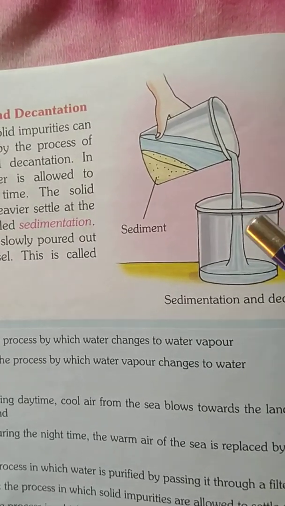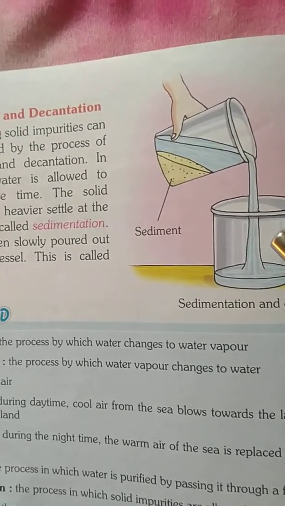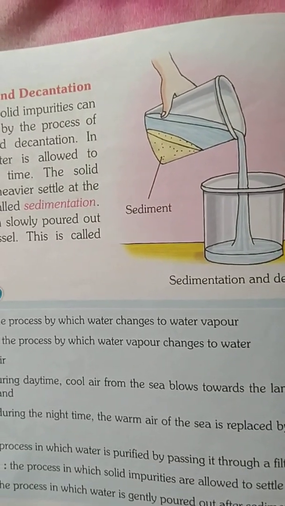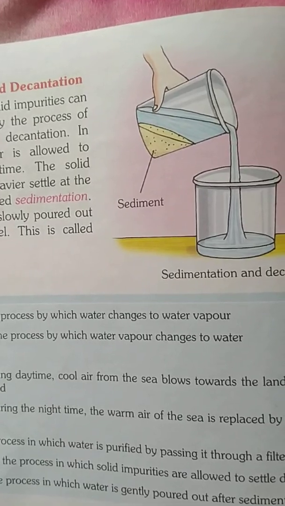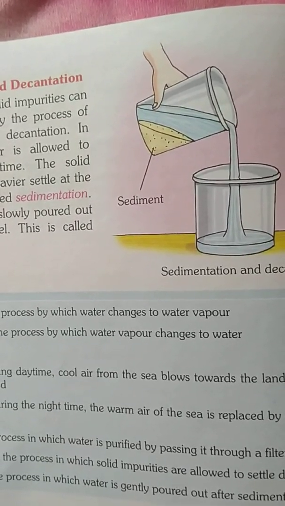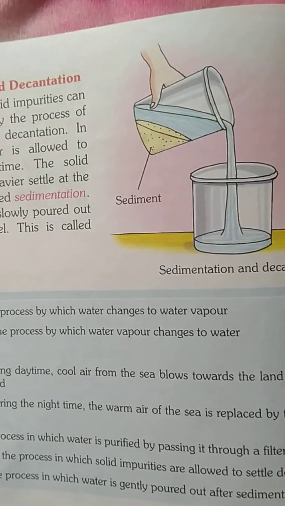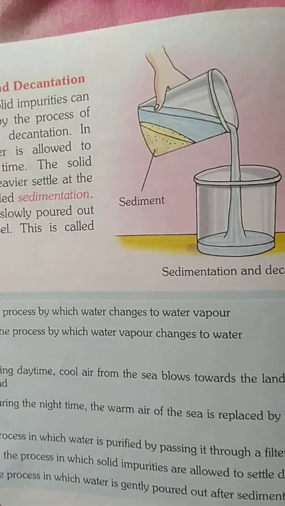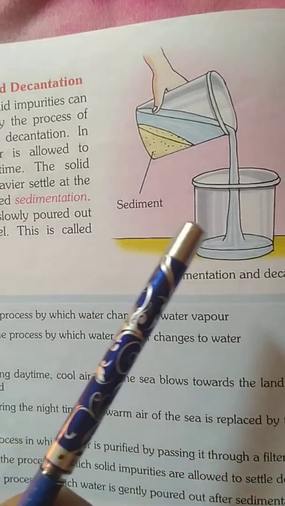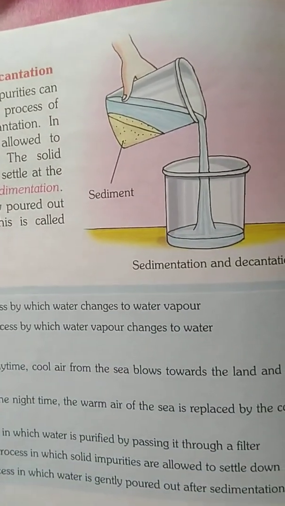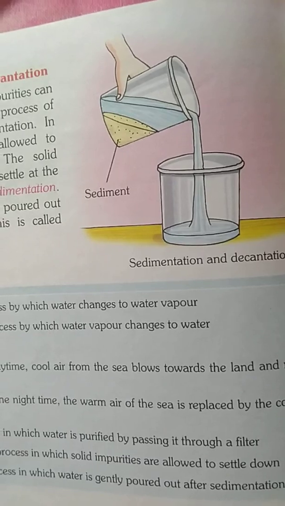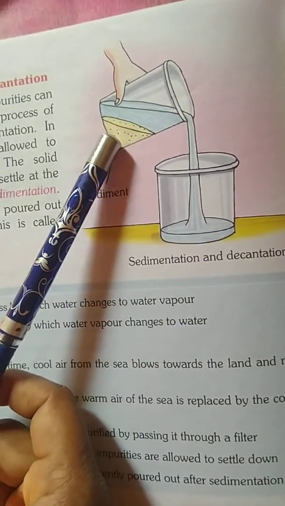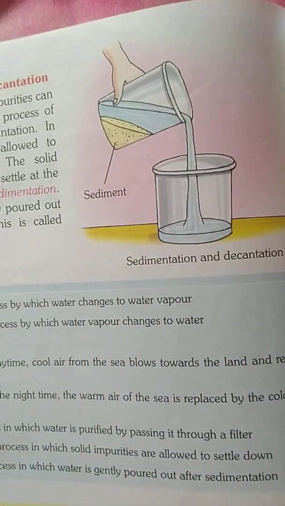The water is then slowly poured out into another vessel. This is called decantation. We will take 2 glasses and in 1 glass we will put impure water and keep it for some time. That is called sedimentation, and slowly we will pour the water into another vessel, leaving the sediment at the bottom of the glass. This is called the decantation process.